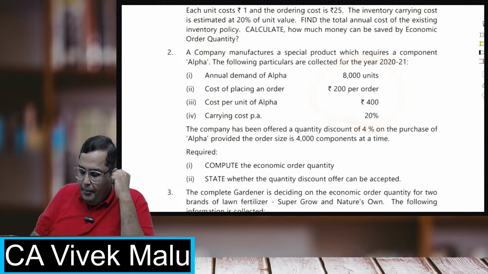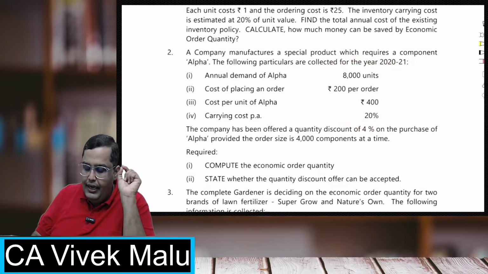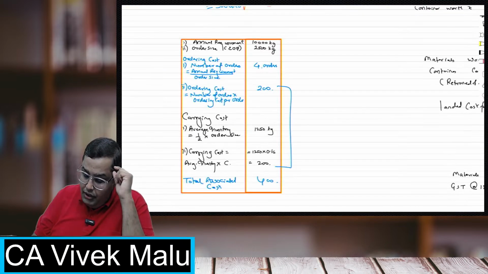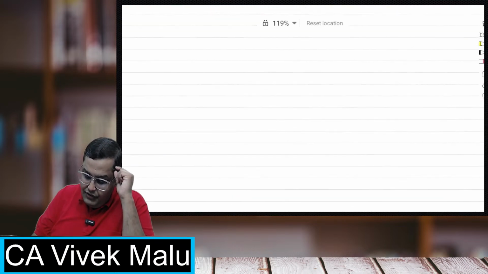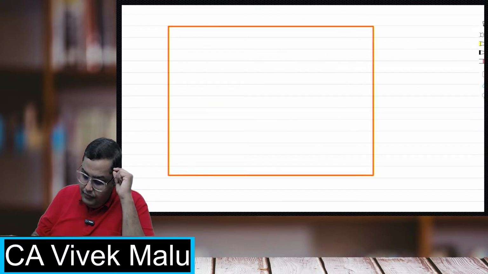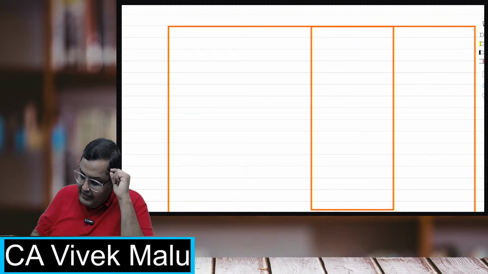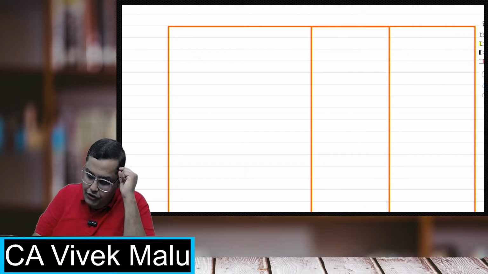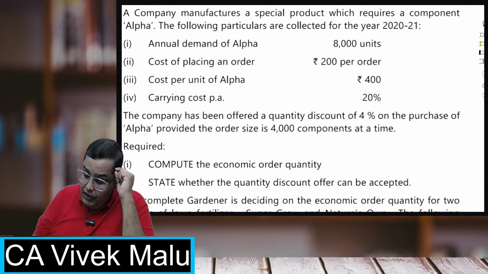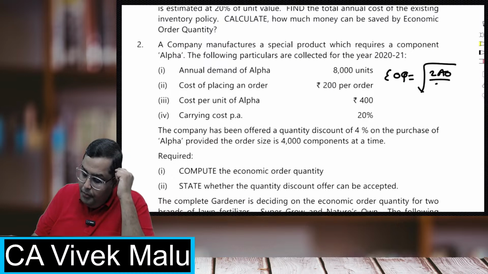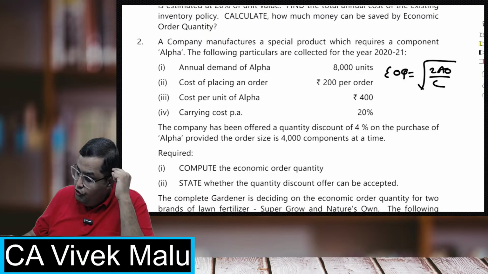Now, students, because this is an important question, I'll be doing it very fast with you right now. Come on, you also start calculating this. This is an important question, students. Otherwise, I would have ignored this. Come on, first calculate the EOQ. What will be the EOQ? Root of 2AO upon C. Come on, do this. So 2 into 8,000.